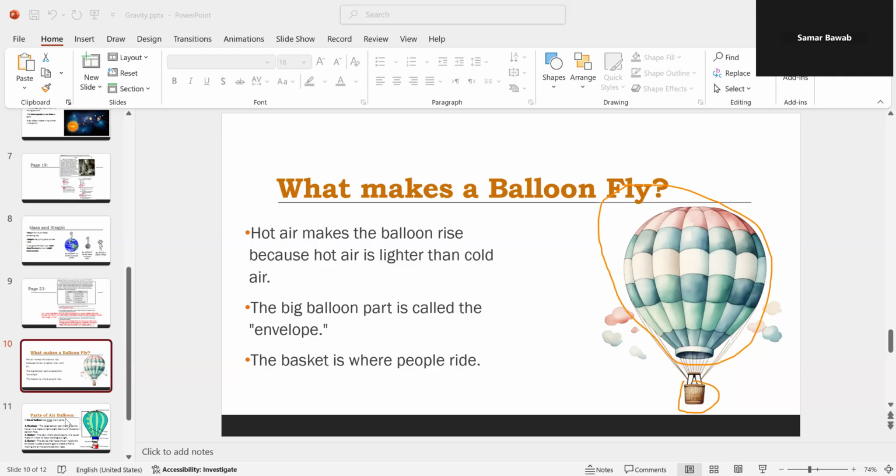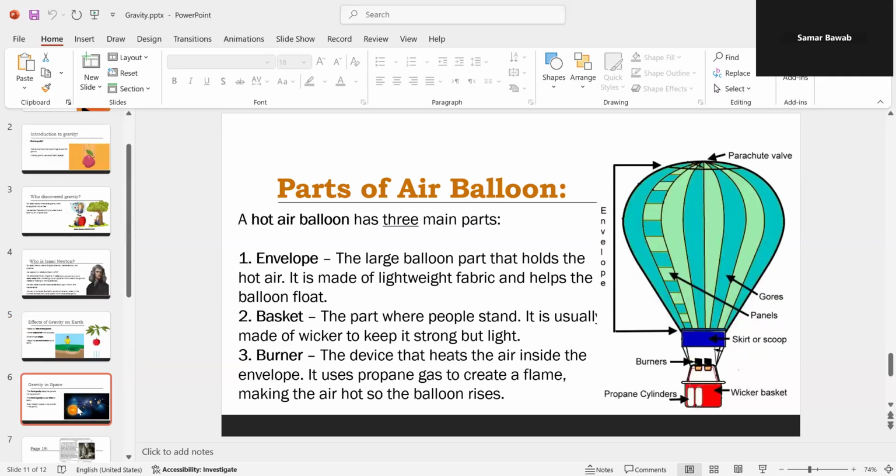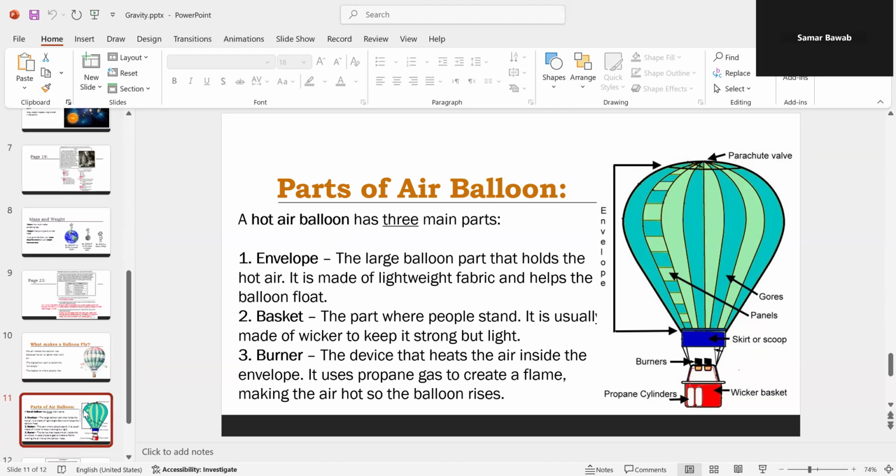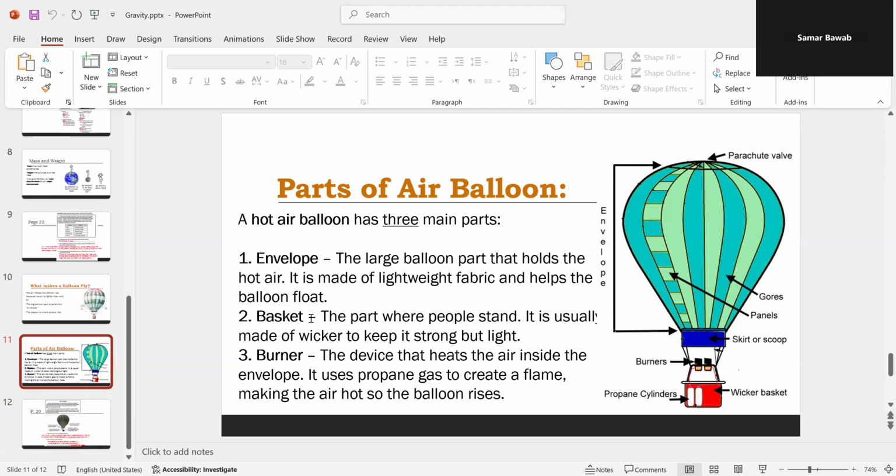Now I will talk about each part in this slide. So in this slide we are talking about the parts of the hot air balloon. Actually, the hot air balloon has three main parts. What are they? I have the envelope, the basket, and the burners.